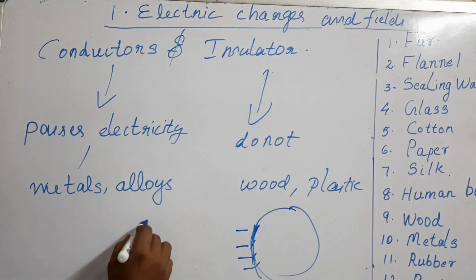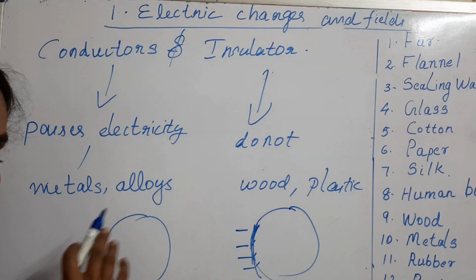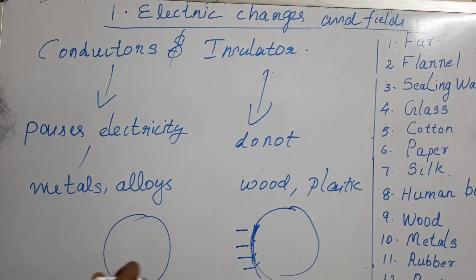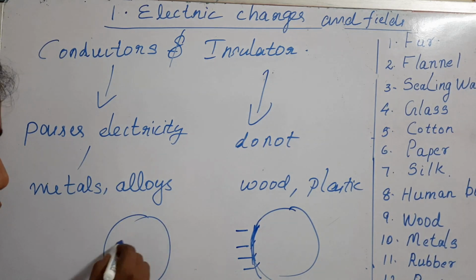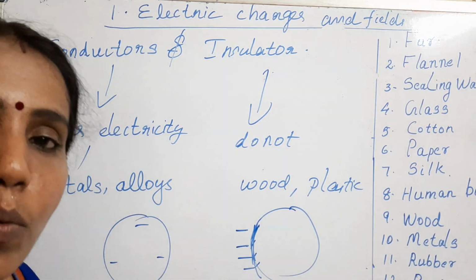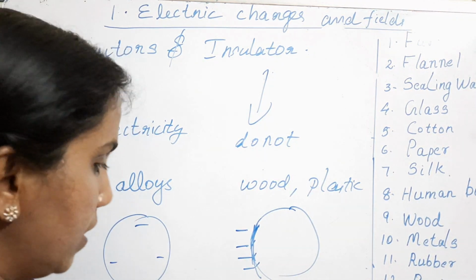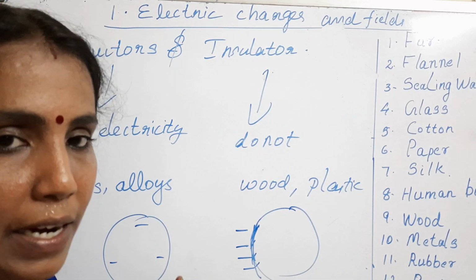Instead, if you have a metallic ball and you rub on one side, suppose it also gains some negative charge, but that negative charge gained by this metallic ball gets distributed uniformly throughout the surface of the ball. This is the main difference between conductor and insulator.